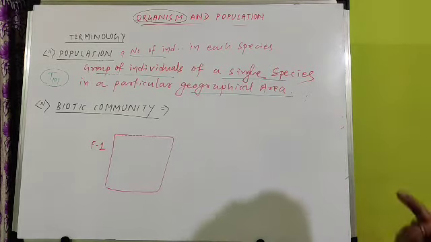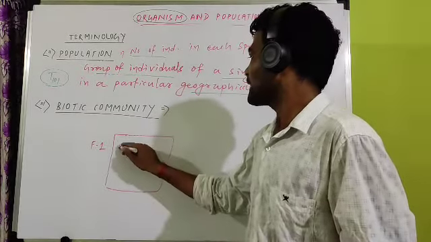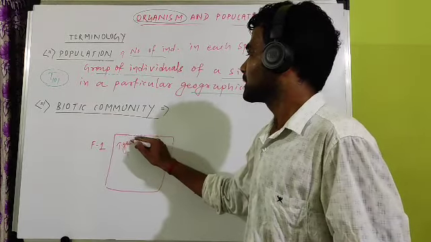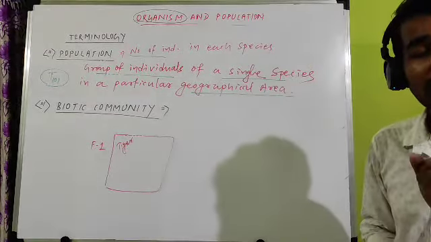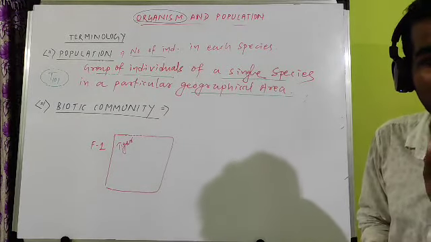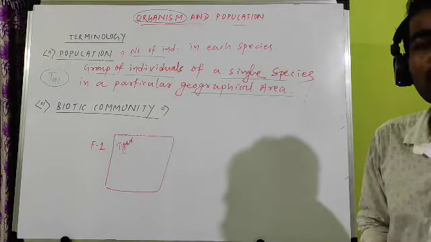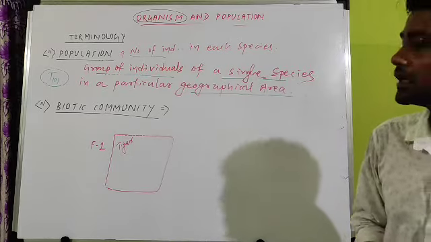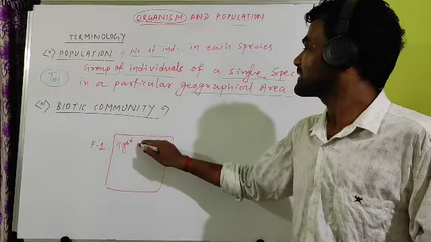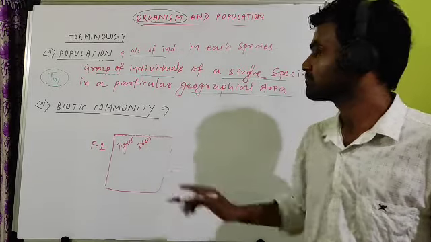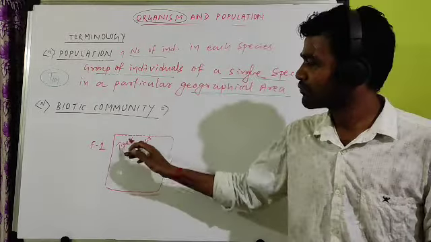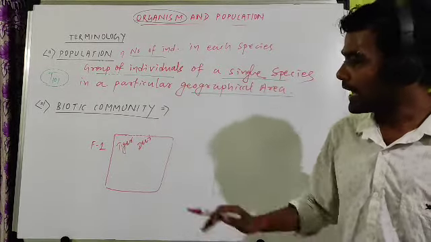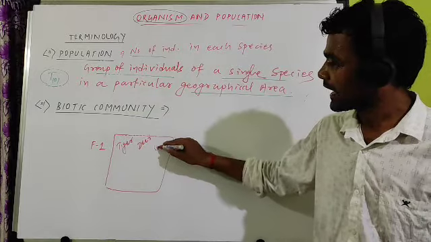In a forest, you never find one species. For example, you never find only tigers. If only tigers are found in a forest, they will die because of lack of food. If tiger is present, there must be deer, because deer act as a food for them. And if there is a deer, grass is there.